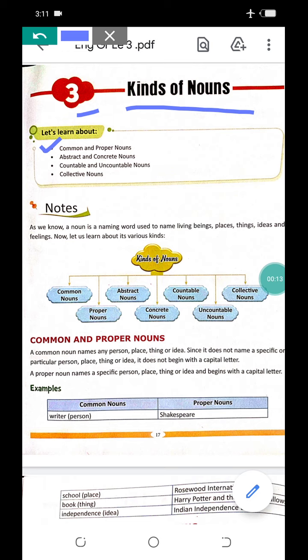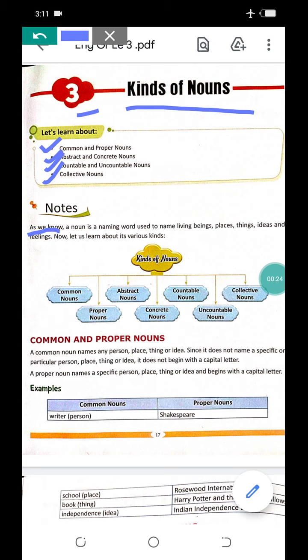Hello dear students, today we are going to begin our new chapter 3, Kinds of Nouns. In this chapter we will learn about common and proper nouns, abstract and concrete nouns, countable and uncountable nouns and collective nouns. So let's begin.